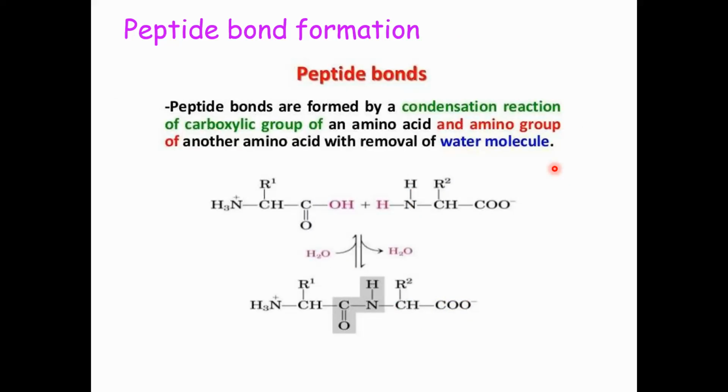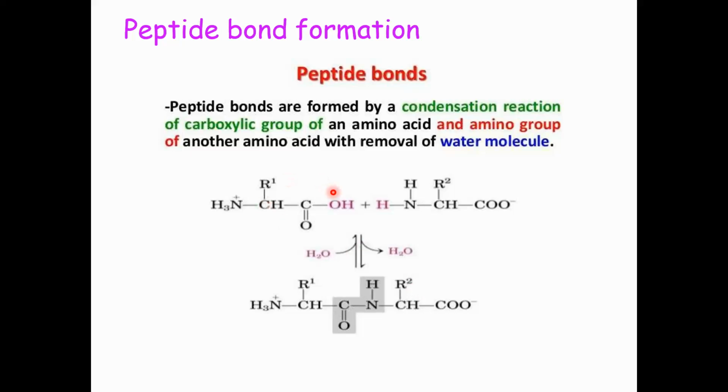Now we are going to discuss a little bit about what a peptide bond is and how it forms. Peptide bond is a covalent bond, and this bond is formed by the condensation of two amino acids, by the condensation reaction. We have two amino acids here, and we can see how this condensation reaction takes place and how the peptide bond is formed.